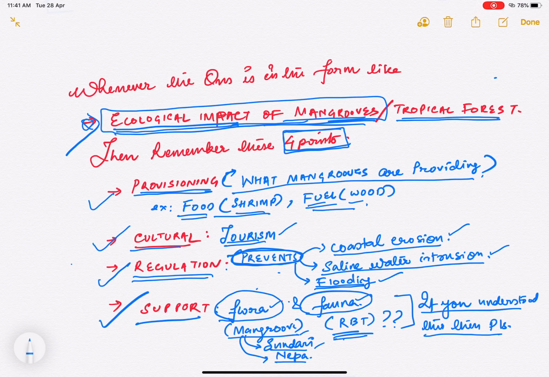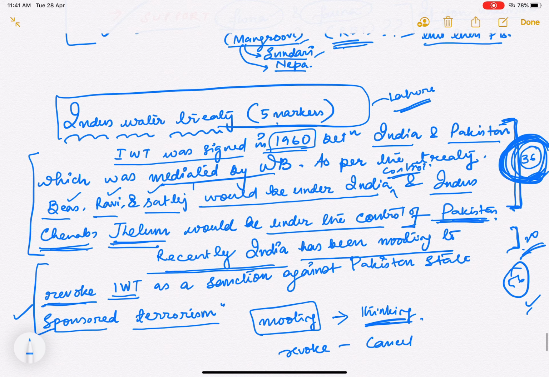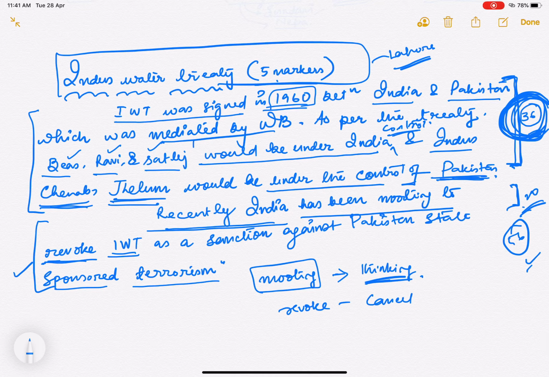And if you're giving the definition of mangroves and not writing all these 4 points, you will lose the marks. Similarly, with respect to the Indus Water Treaty, if you are not writing what the Indus Water Treaty is all about and start with the fact that recently India is thinking of revoking the Indus Water Treaty because of Pakistan's state sponsored terrorism, you might get 0.5 marks only, not more than that, because you have not addressed the question of what the Indus Water Treaty is.